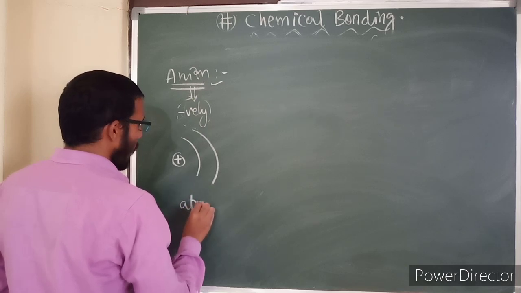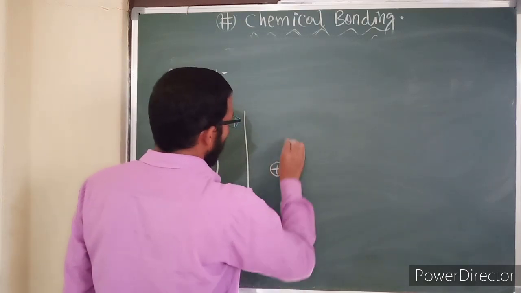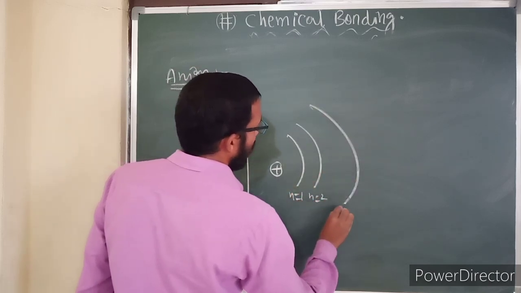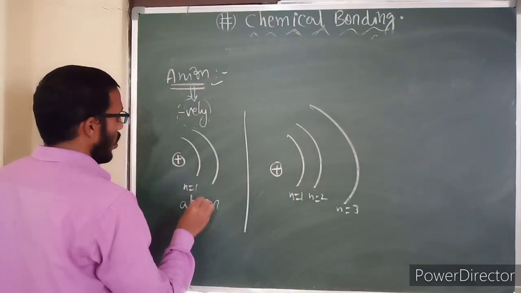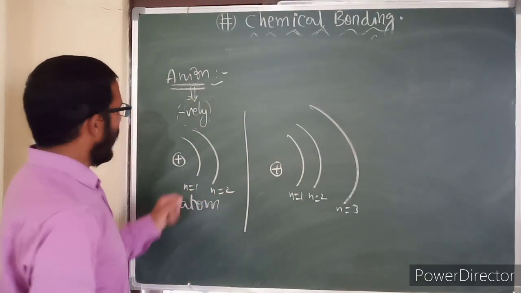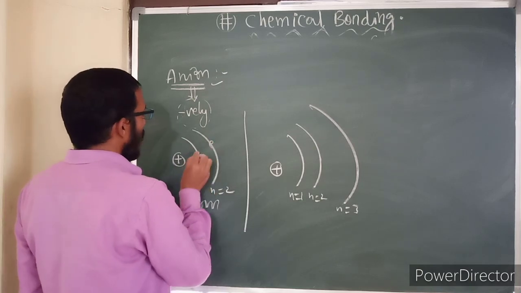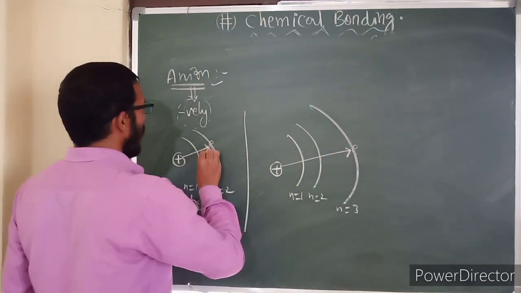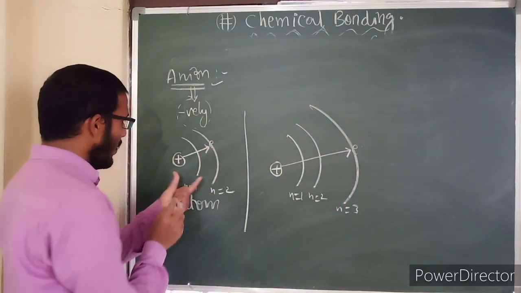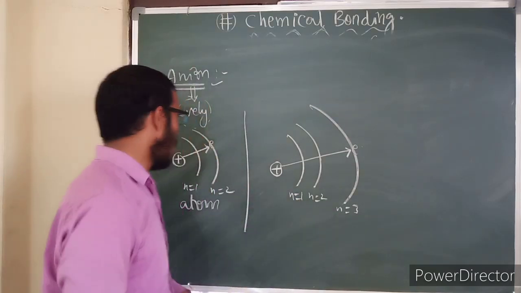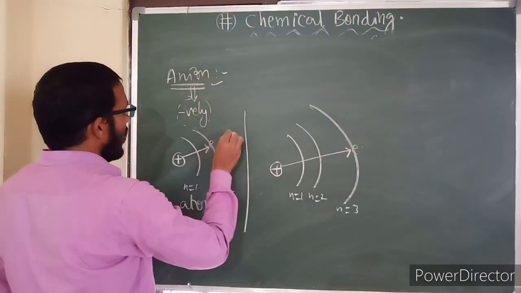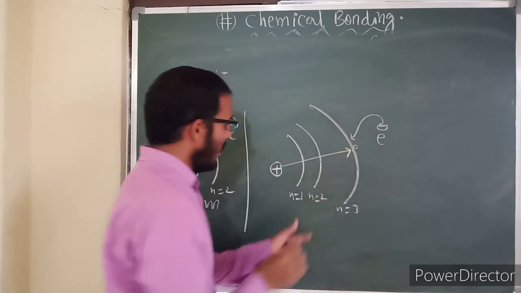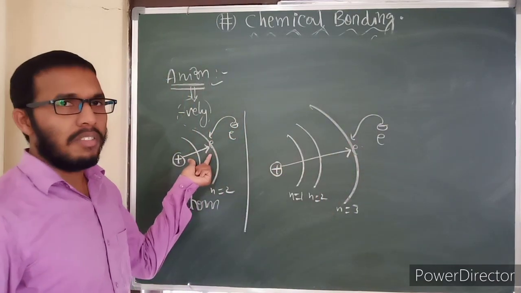This is one atom. Here, this is another atom. Suppose this is the first shell, second shell, third shell. Here n is equal to 1 first shell, second shell. Suppose this is the valence shell. Here this is the valence shell, far away from the nucleus, and this is close to the nucleus. This one has less atomic size, and this one has more atomic size. Now in order to form an anion, it should take electrons. Which one will take the electron very easily? This can accept the electron very easily.